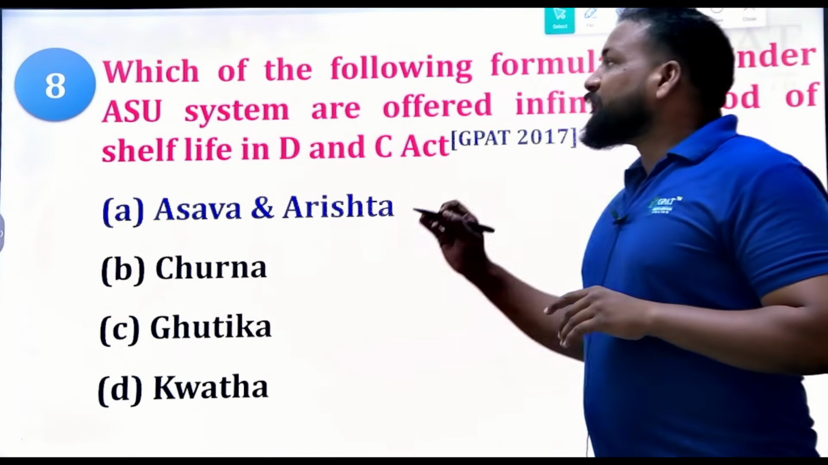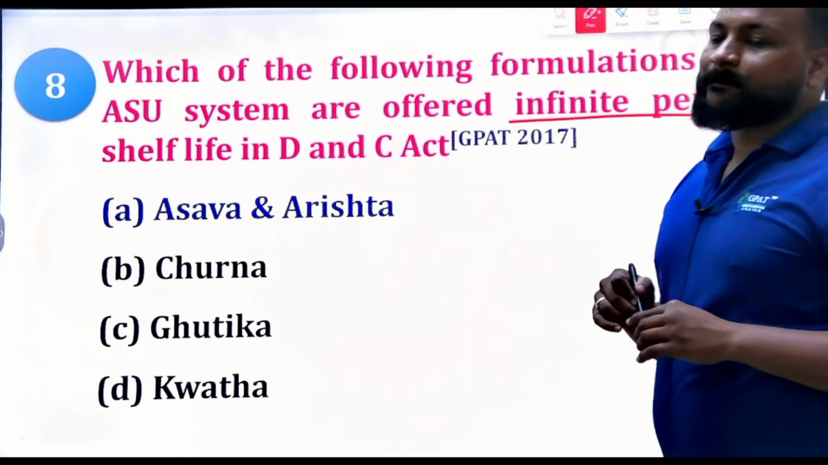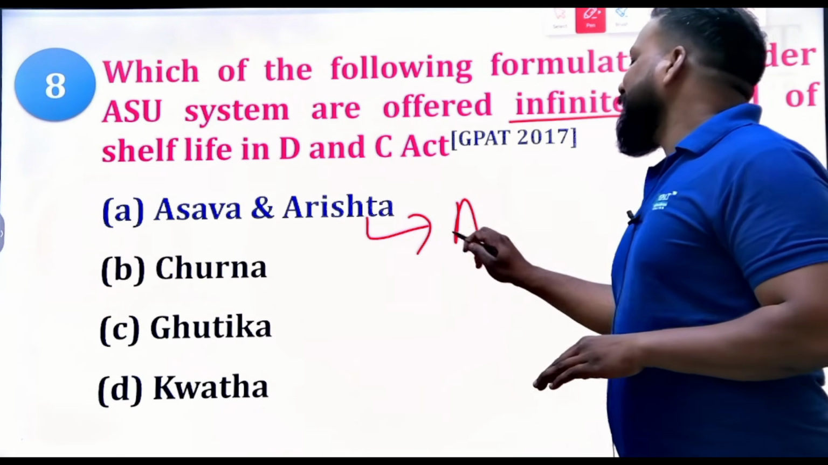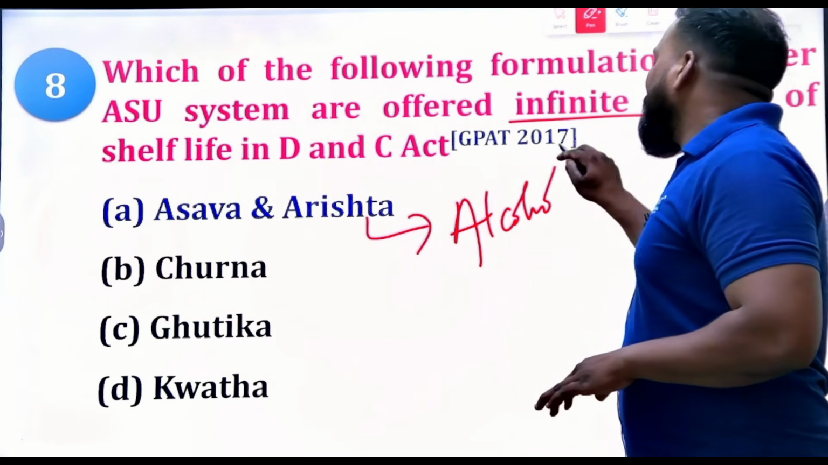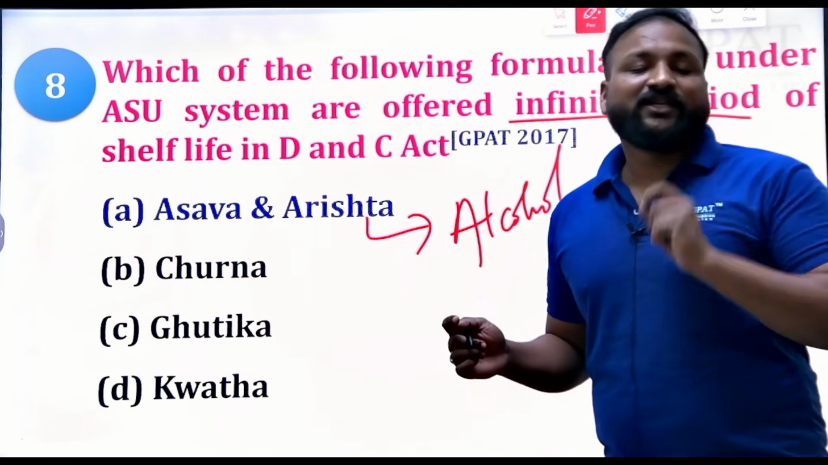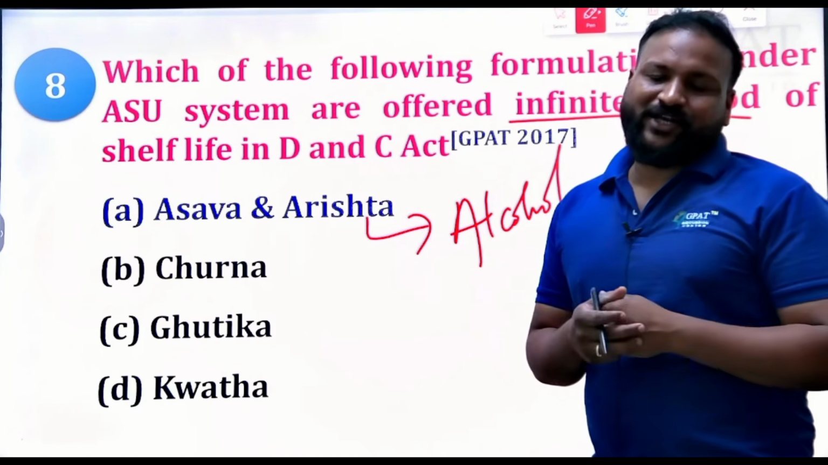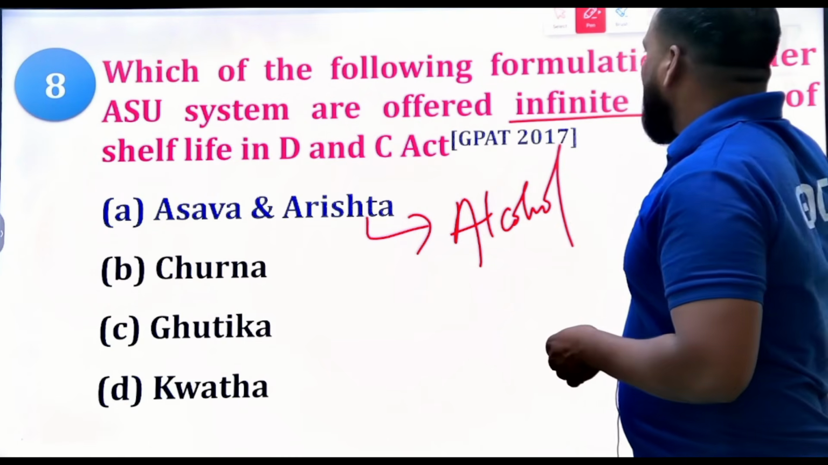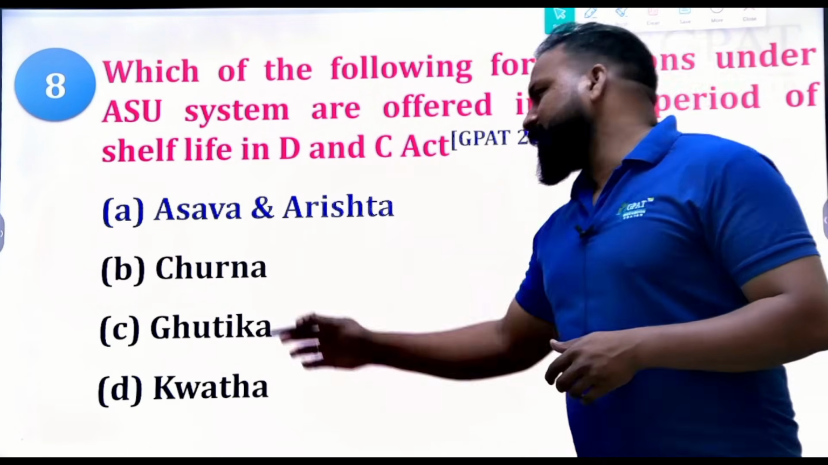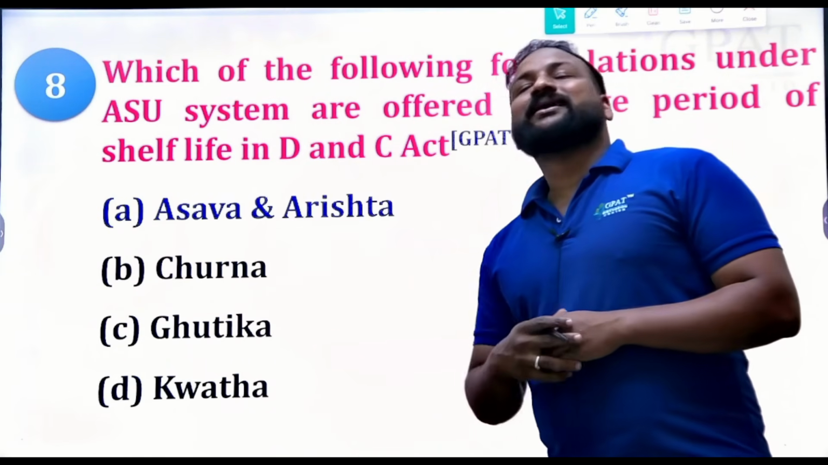Asava and Arista. Why? Because how do they get the infinite period of time? Because they develop alcohol. They develop the alcohol because they are prepared from a process called fermentation. That's why Asava and Arista have an infinite period of shelf life according to the DNC. So that will be the right answer. Churna means powders. Quath means preparations, and gutika means pills.